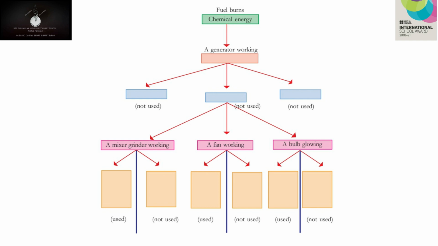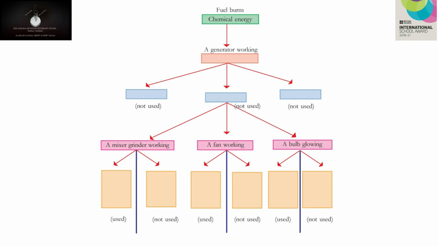Which is used here when a generator is working? Mechanical energy is used. And what energies are not used? Heat energy and sound energy. A lot of sound is produced when a generator works. Okay, from the used energy, that is electrical energy, when a generator works, mechanical energy is produced.